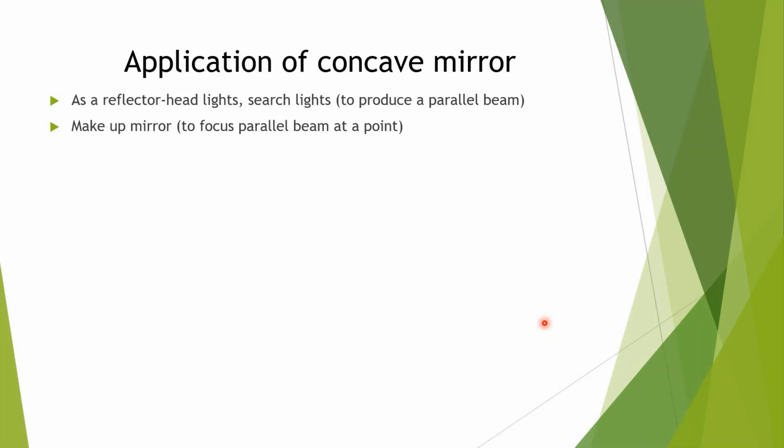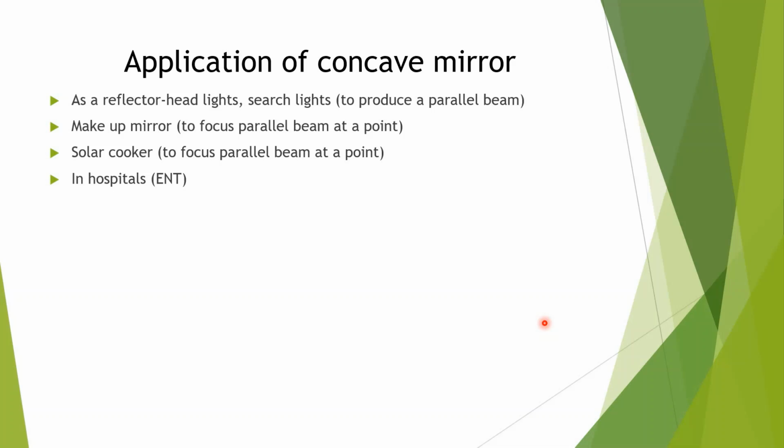Because of that, to concentrate, to converge, we can use a concave mirror, so it can be used as a makeup mirror. Solar cooker: all the rays of light coming from the sun will be focused at one point. For that use we can use a concave mirror. So in a solar cooker, solar cell, we can use a concave mirror.